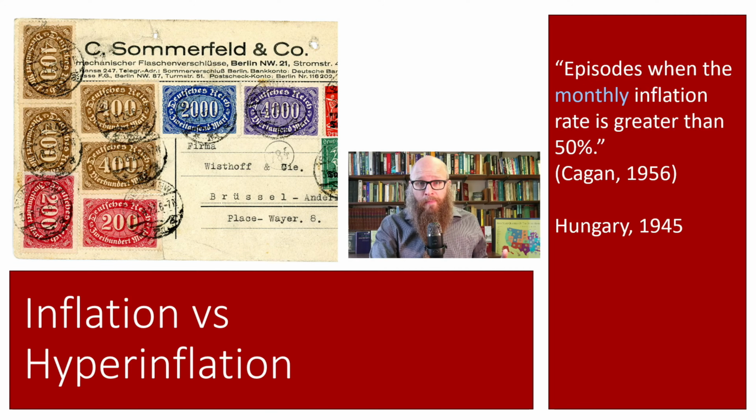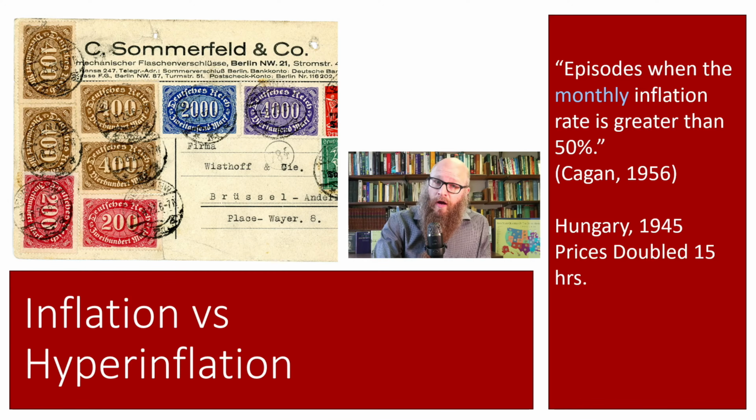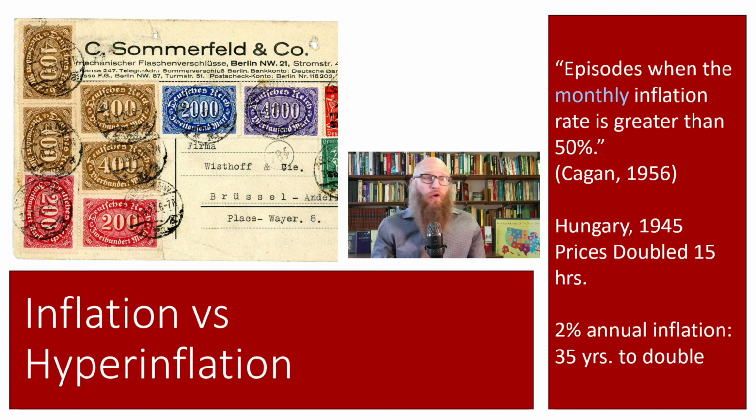The highest episode of hyperinflation on record is Hungary in 1945. Prices were doubling every 15 hours, nearly twice a day. For reference, during good times, we target an annual inflation rate of 2%, which is the equivalent of prices doubling every 35 years. Nearly 2 generations.